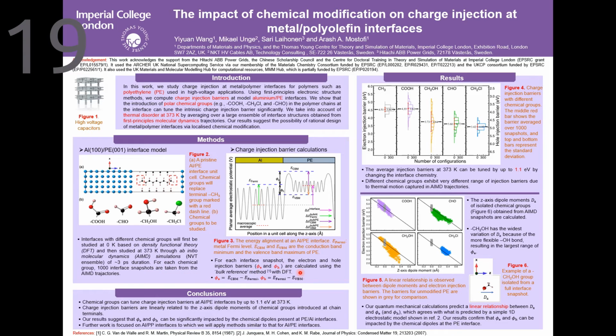For each snapshot, we calculate the charge injection barriers using the method in Figure 3. In Figure 4, the results show that first, the average injection barriers can be tuned by up to 1.1 electron volts by different chemical groups. Second, different chemical groups can have different standard deviations of injection barriers. To understand this issue, we calculate the z-axis dipole of a chemical group shown in Figure 6, and we establish a general linear relationship between z-axis dipole moment and electron injection barrier among all groups in Figure 5.